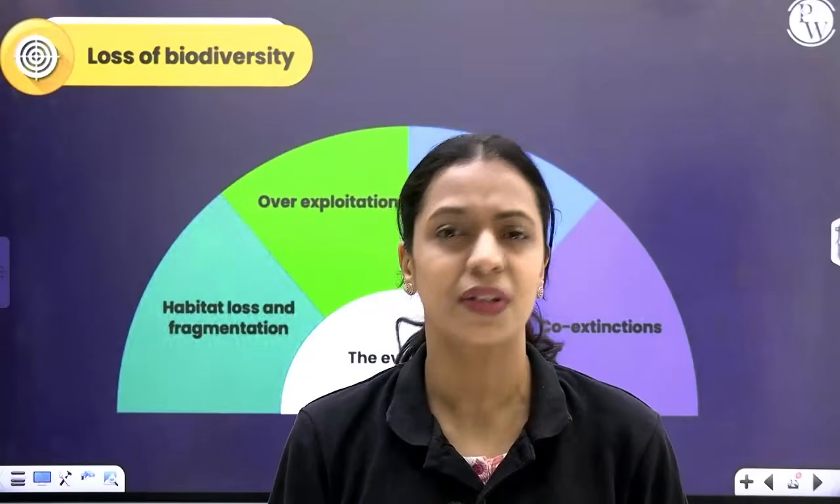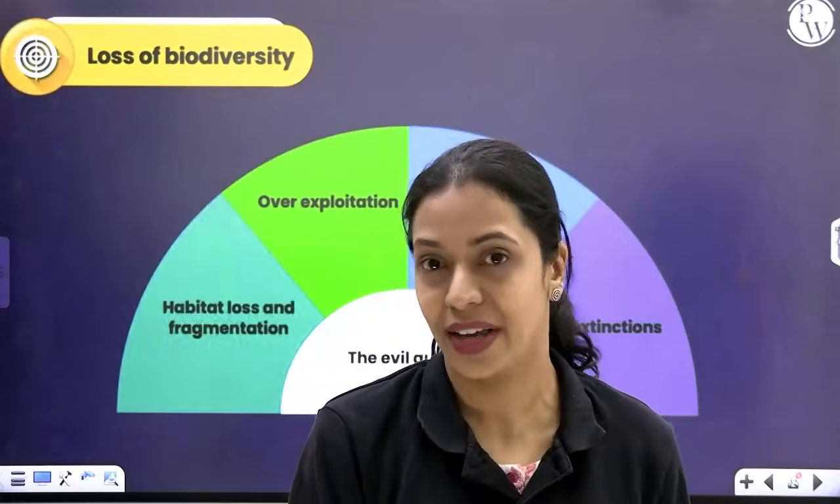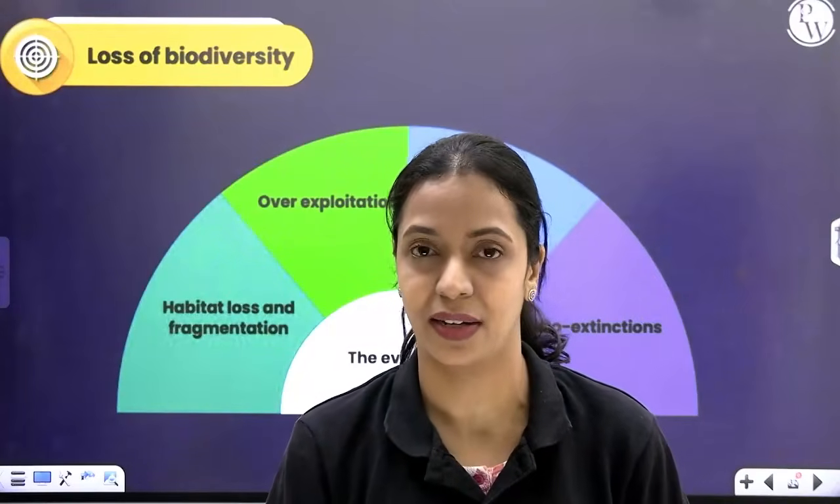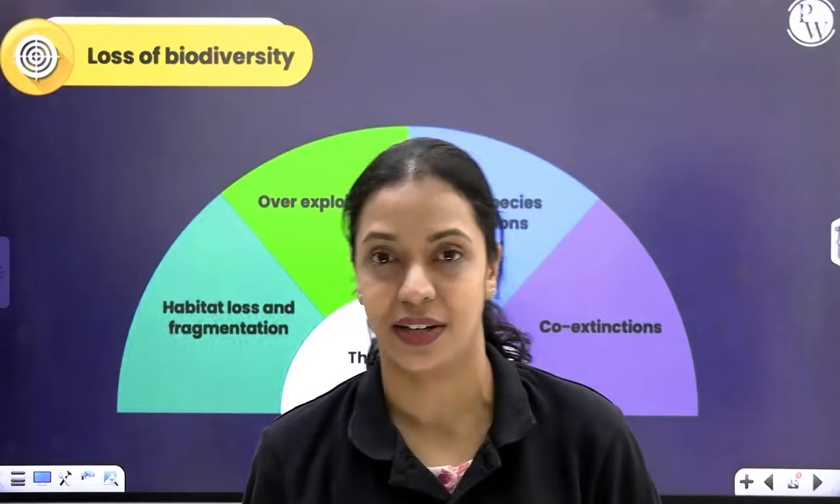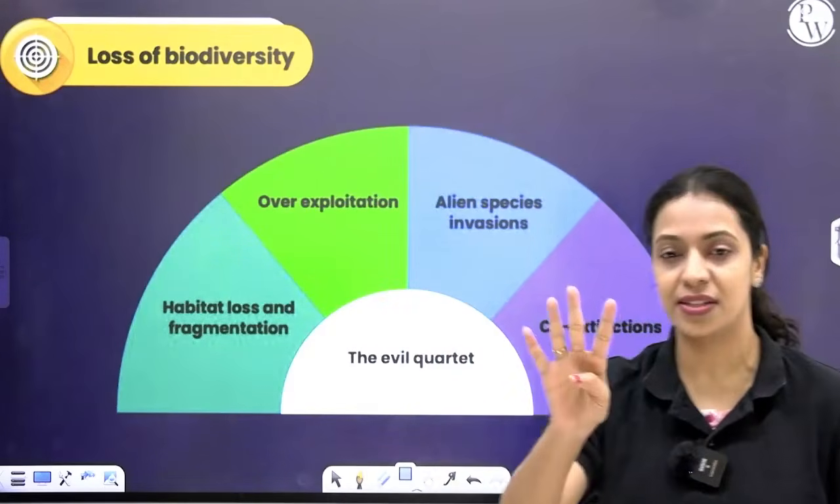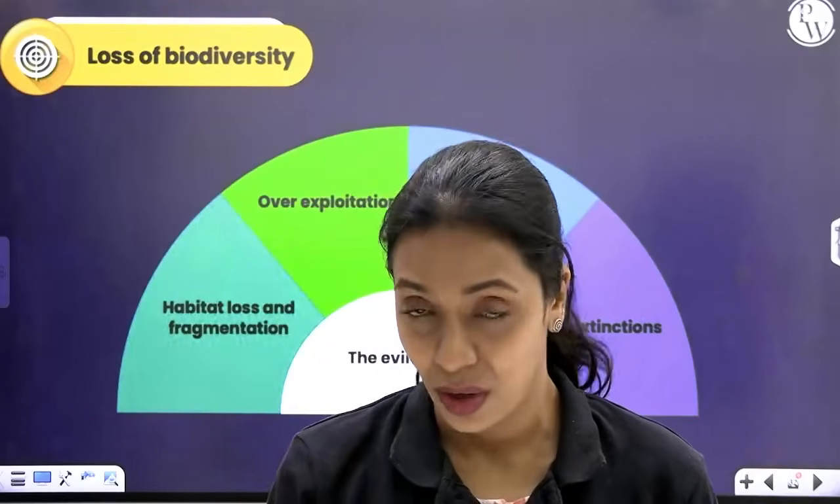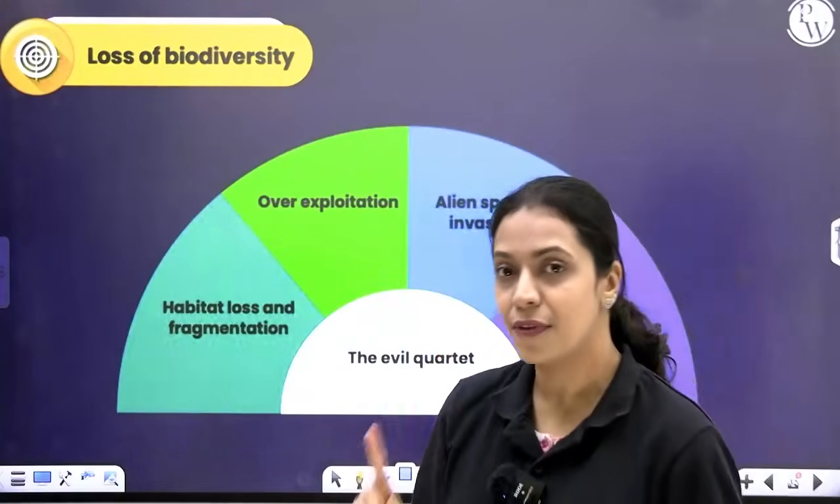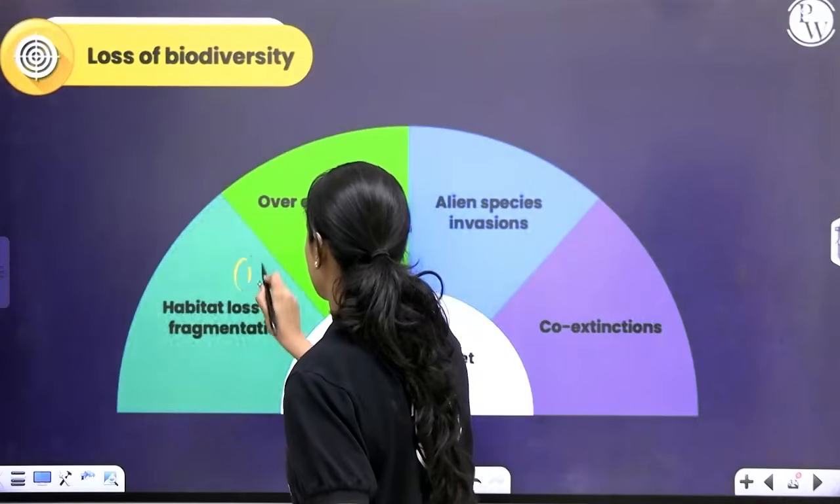What are some of the reasons which are causing organisms to go extinct? We'll learn about that. There are 4 very important reasons. We call that the evil quartet. Quart is 4, right? So the evil quartet gives us 4 reasons for loss of biodiversity or organisms going extinct. The first most important one is habitat loss and fragmentation.